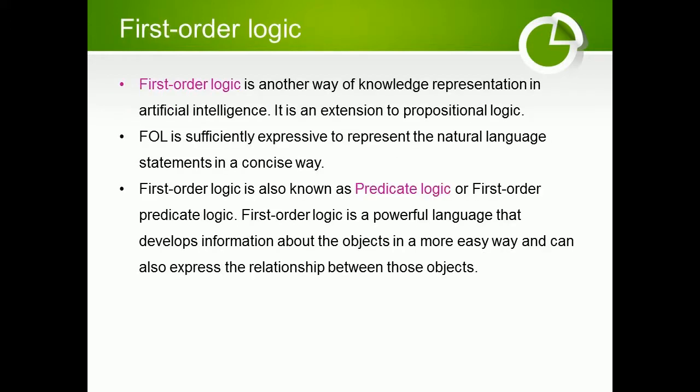First-order logic. First-order logic is another way of knowledge representation in artificial intelligence. It is an extension to propositional logic. First-order logic is sufficiently expressive to represent natural language statements in a concise way. First-order logic is also known as predicate logic or first-order predicate logic. It is a powerful language that develops information about objects in an easier way and can also express the relationship between those objects.